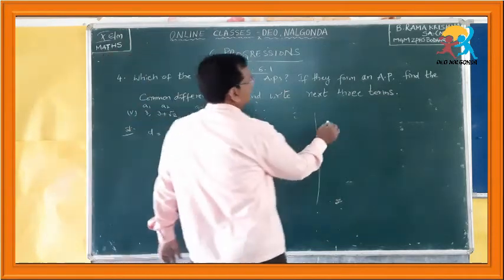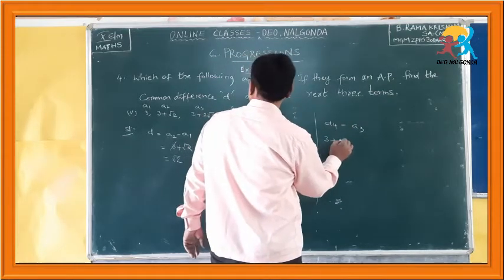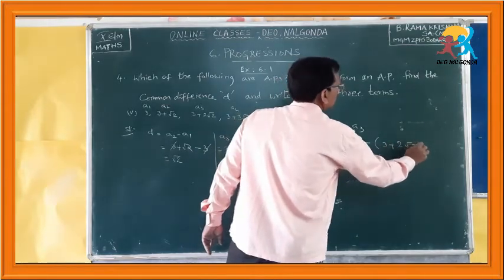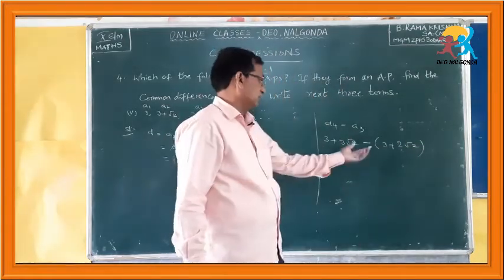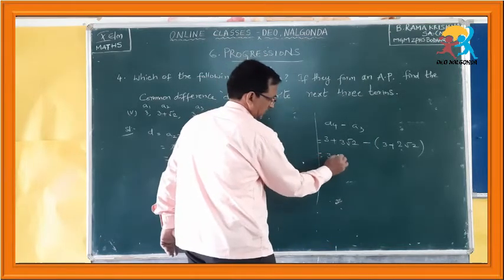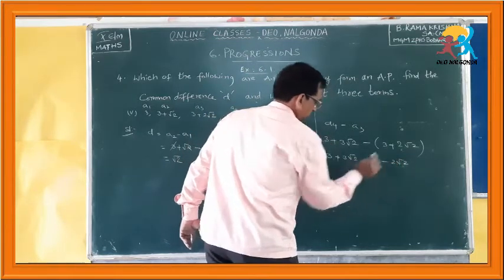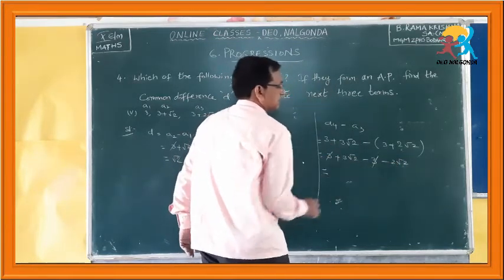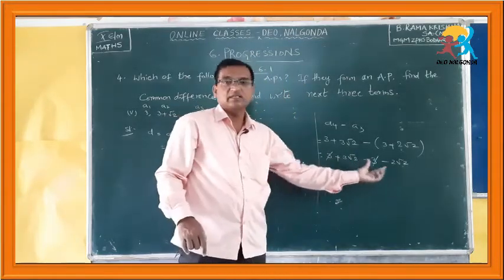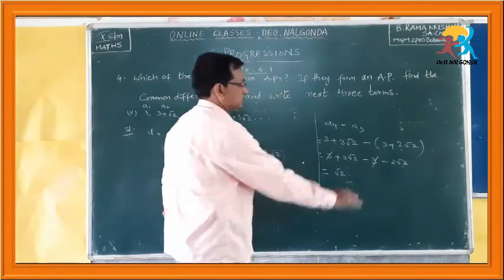Okay, next we will find a4 minus a3. What is a4? 3 plus 3 root 2, minus 3 plus 2 root 2. This is also a binomial term, therefore I am putting them in brackets. Now, you have to remove the brackets. 3 plus 3 root 2 minus 3 minus 2 root 2. What do you get? This 3 and 3 get cancelled. Again, these two are also like terms. 3 root 2s are here and 2 root 2s are there. If you subtract them, you will again get 1 root 2.